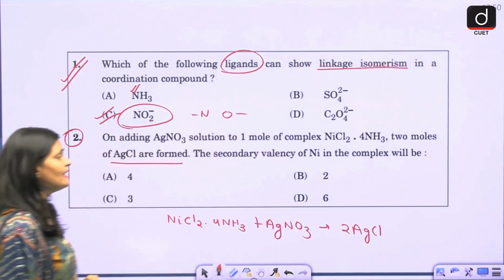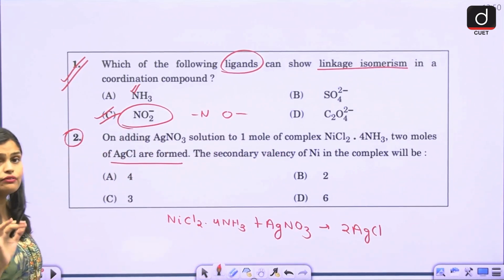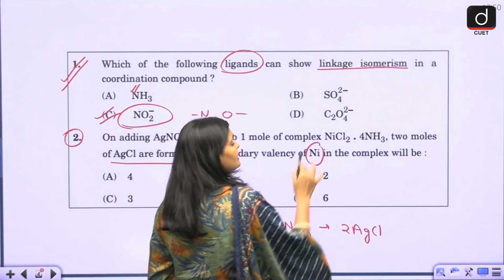The question asks for the secondary valency of Ni in the complex. So basically you have to calculate the secondary valency of nickel.